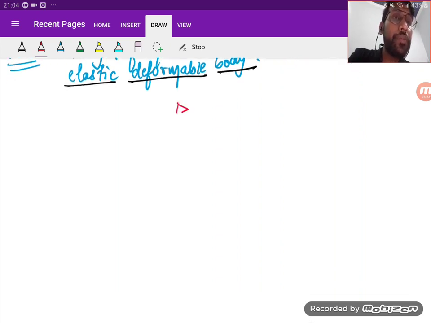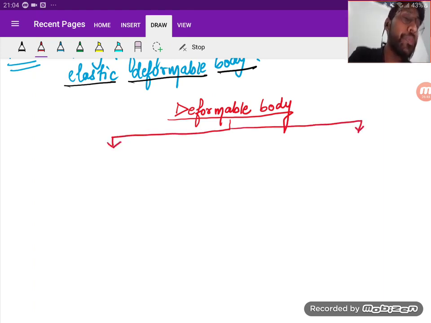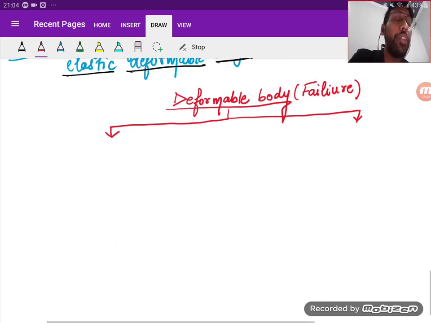That is, if I take a deformable body, then this deformable body is further classified into two parts, corresponding to the failure. I'm talking about the failure of the deformable body.